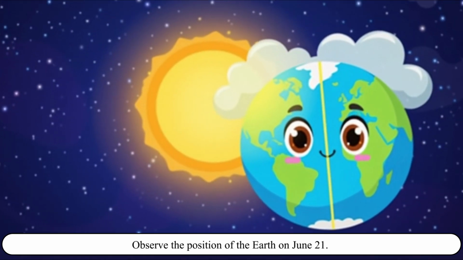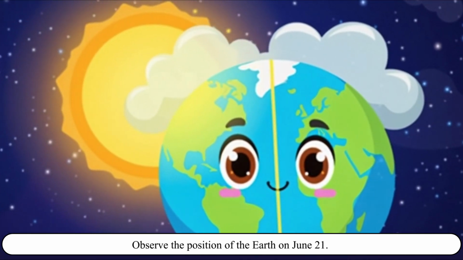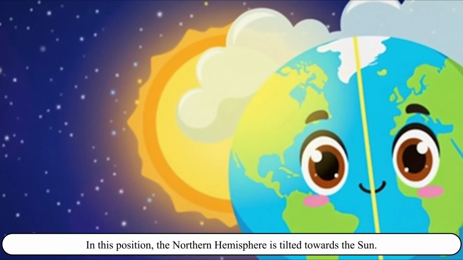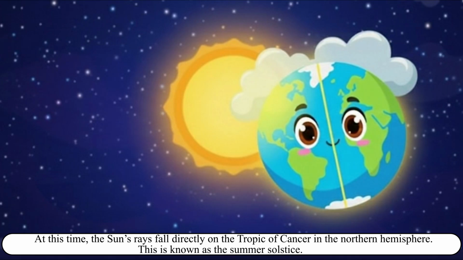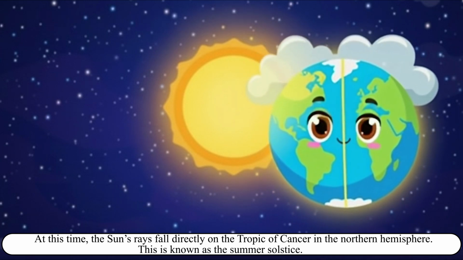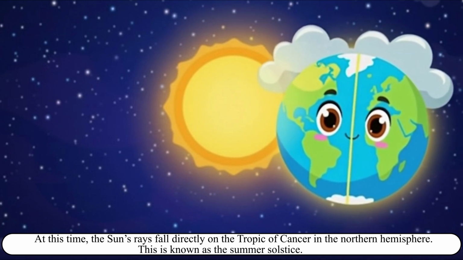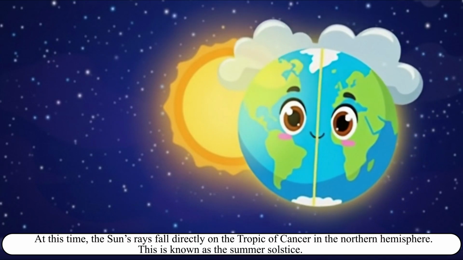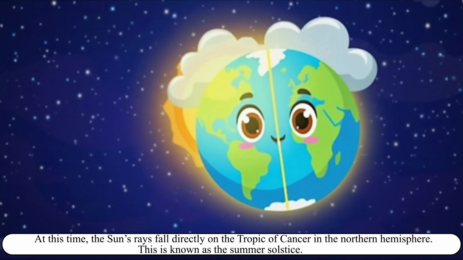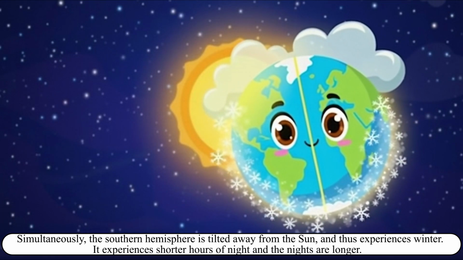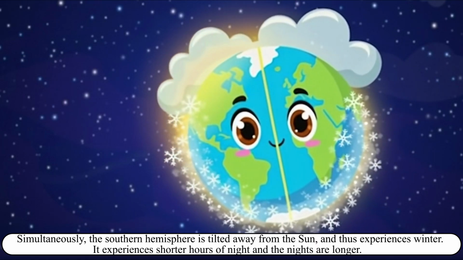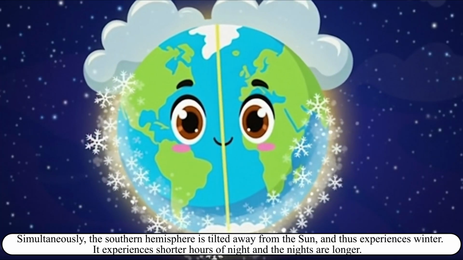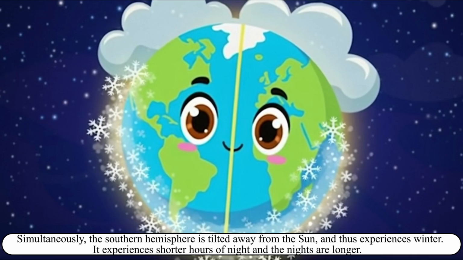Observe the position of the Earth on 21st June. In this position, the northern hemisphere is tilted towards the Sun. At this time, the Sun's rays fall directly on the Tropic of Cancer in the northern hemisphere. This is known as the summer solstice. Simultaneously, the southern hemisphere is tilted away from the Sun, and thus experiences winter. It experiences shorter hours of day and the nights are longer.